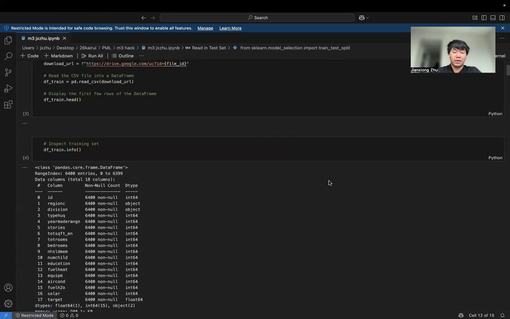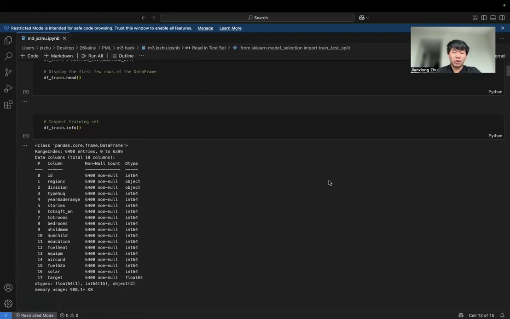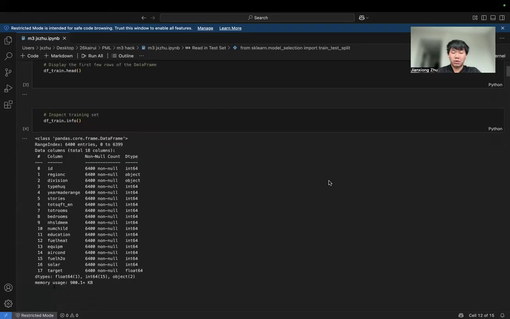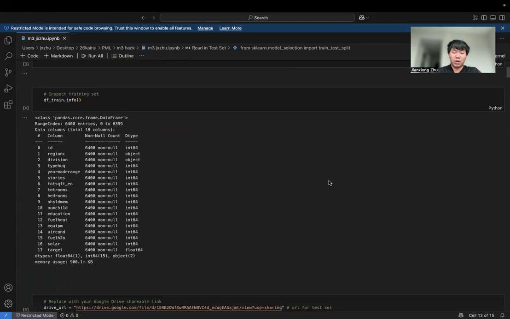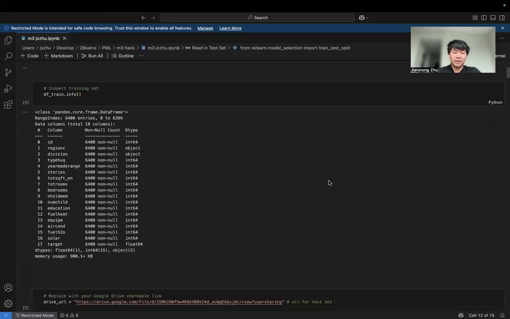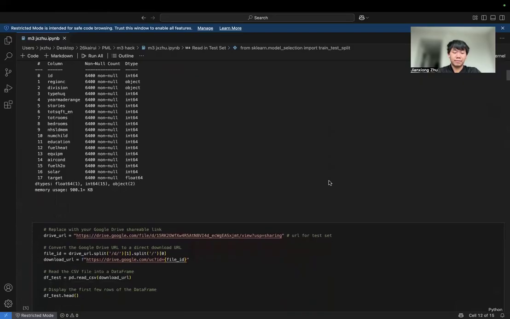I start by exploring the dataset and performing basic cleaning. One important observation is that many numerical columns use special values such as -2 and 99 to represent missing or unknown responses. If the model treats these as real numbers, it may learn incorrect patterns. So I converted these special values into proper missing values before training.